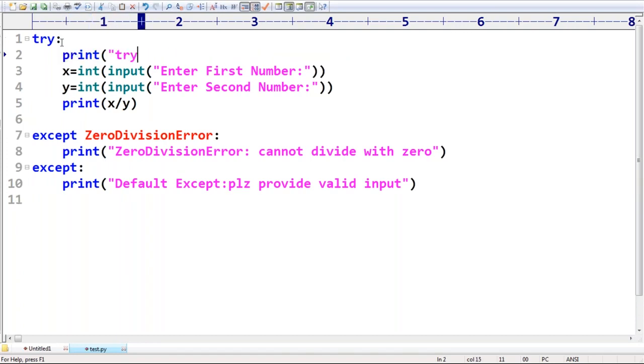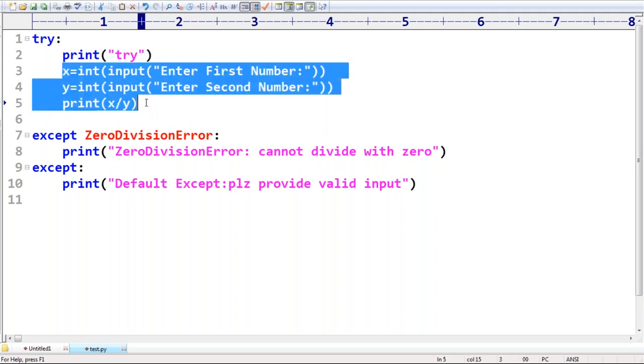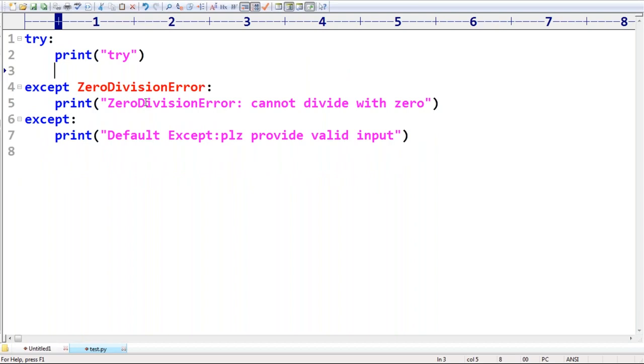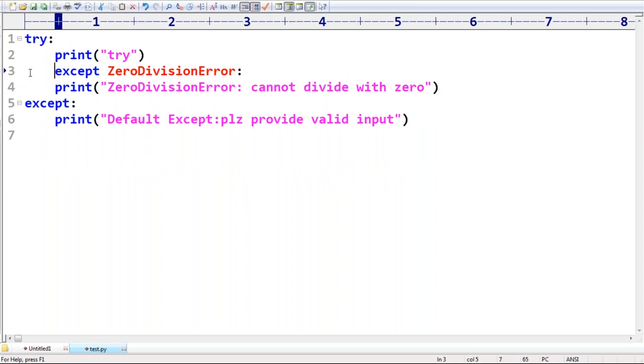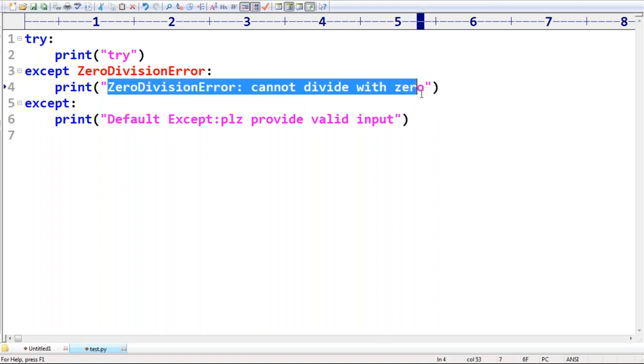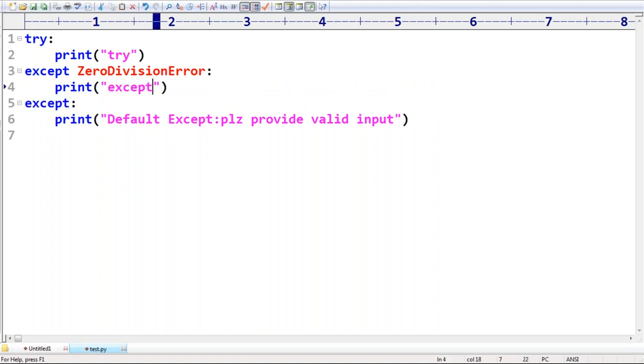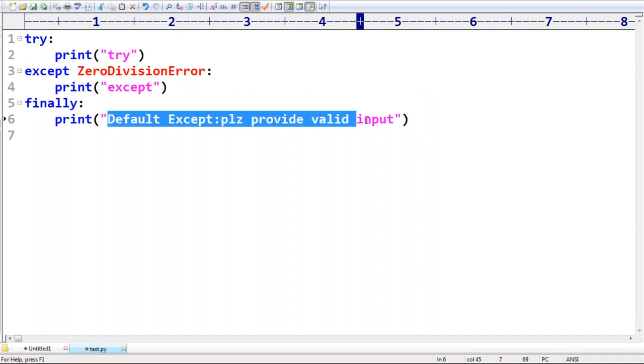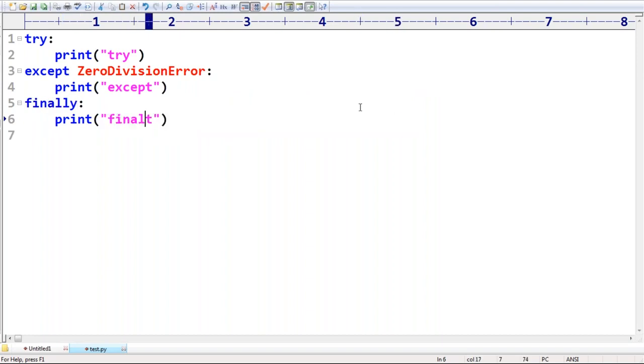Forget about all the rest. Now I'm taking try, then except ZeroDivisionError, this is the except block. Next I'm taking finally, just the finally block.